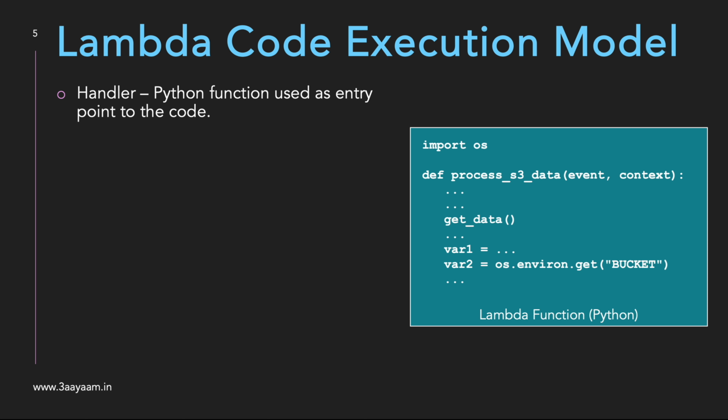Event and context are provided by the trigger. A Lambda function gets executed whenever there is an event. Let's say we upload a file in S3, or there is data in SQS, Kinesis or Kafka, then a Lambda function will get triggered. Now, when the trigger is done, there should be a way for that AWS service to send data to the Lambda function, and the event variable contains that data. So the event variable would have all the data which is generated by the event.